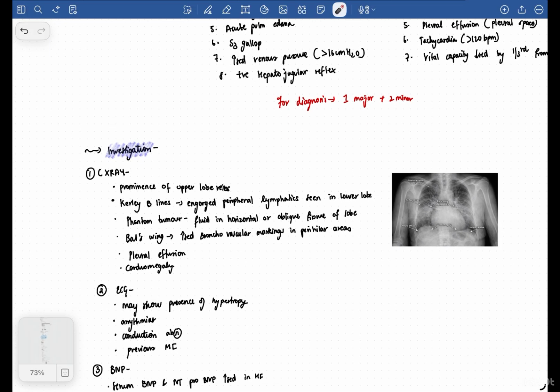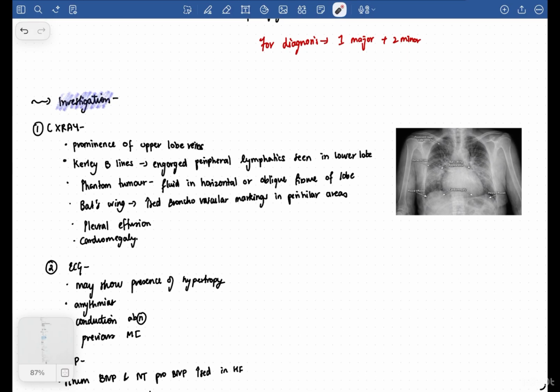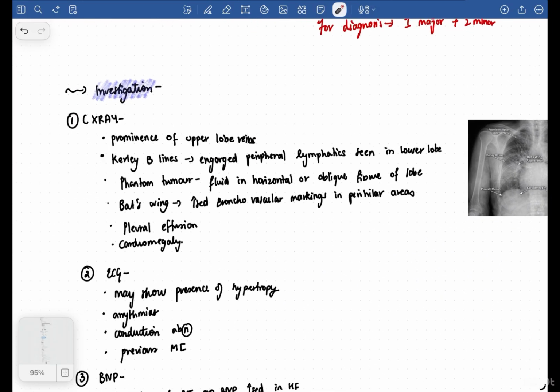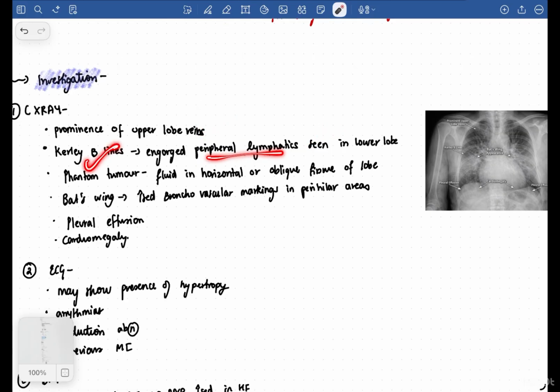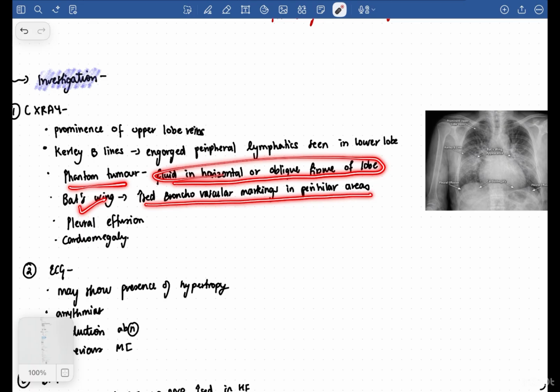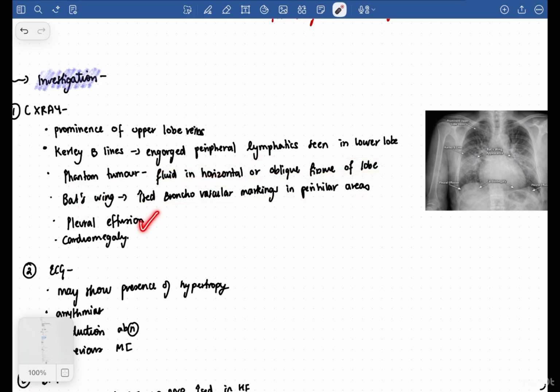Okay. Now, what about the investigations? You will do a chest x-ray. There's a prominence of the upper lobe vein. Upper lobe vein is prominent. In the lower lobe you will see engorged peripheral lymphatics, which are called Kerley B lines, and you have phantom tumor, which is fluid in the horizontal or oblique fissure of the lung. You have bat wing appearance, increased bronchovascular markings in the perihilar areas, pleural effusion, and cardiomegaly.